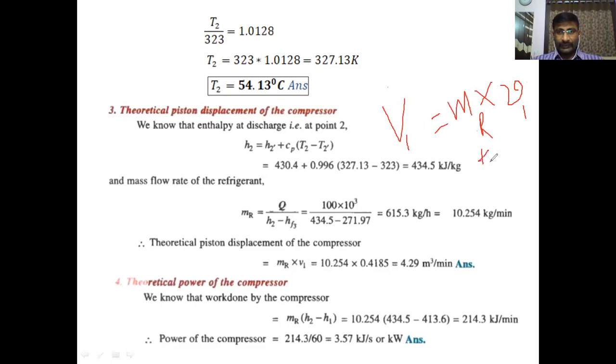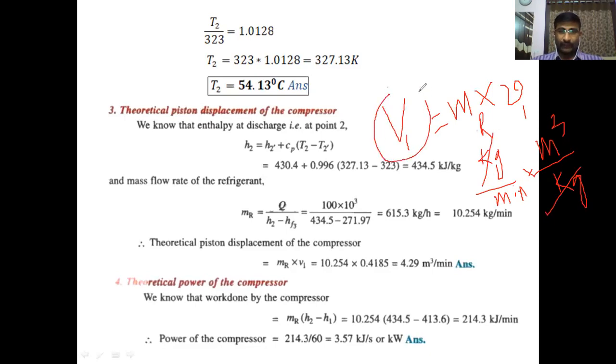So this is in kg per minute. Clear? It is in kg per minute. Specific volume is in meter cube per kg, volume by mass. Then kg cancels, and we get meter cube per minute, which means a volume flow rate or piston displacement volume.